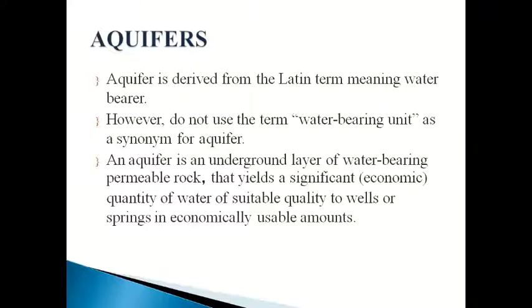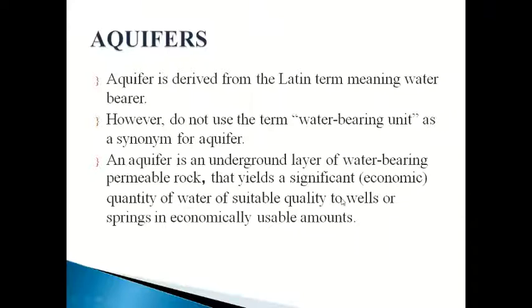So it is an underground layer of water-bearing permeable rock that yields, I mean, from which we can take out a significant, that is economical, quantity of water of suitable quality.